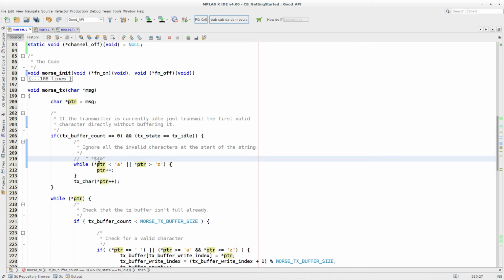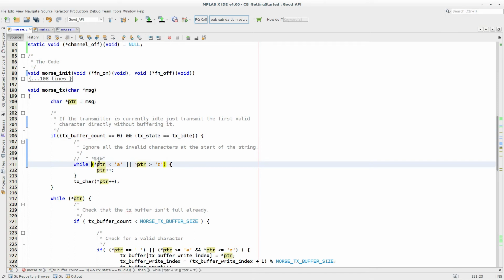The null termination is a 0 at the end of the string, and this while loop is going to say, well, it is less than A, so move on. So we've gone past the end of the buffer. We've actually overflowed out of the buffer that we've passed in, this message buffer, which is probably on the stack, so we're going all off the end of the buffer into the stack somewhere.